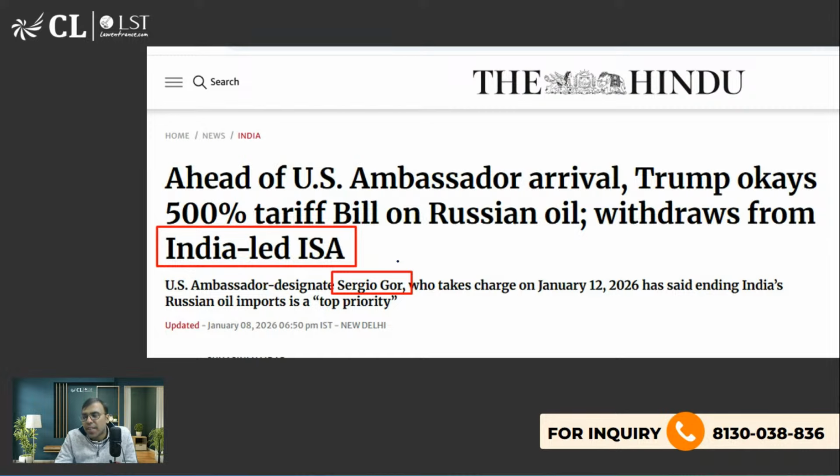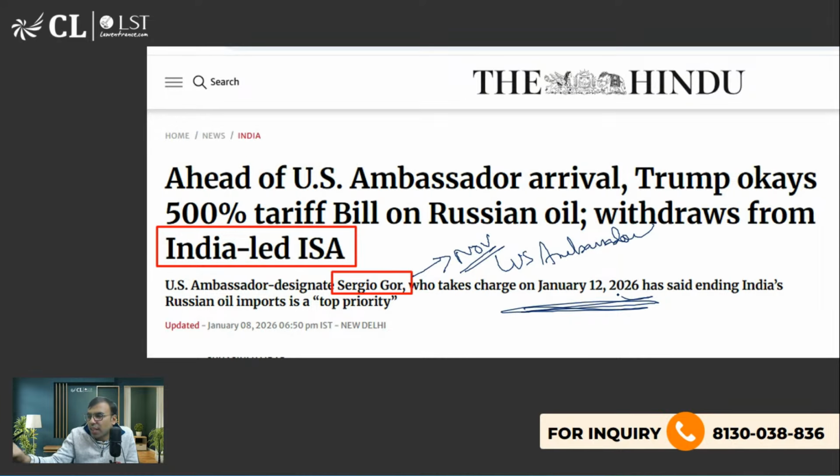Now, what happened was, I'm sure you must be aware, Sergio Gore was appointed, I think in November, as US ambassador to India. The official announcement happened, but recently he arrived, a few days back, on 12 January. What is today's date? Today is 13. Yesterday he took charge as US ambassador to India. Sergio Gore. Please remember his name because this is important now.